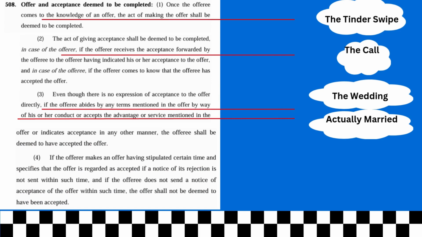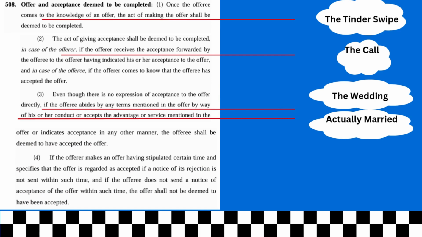Offer and acceptance deemed to be completed once the offeree comes to the knowledge of an offer. So चारवटा कुरा देखाउँछु है म तपाईलाई. Subsection 1, subsection 2 र subsection 3 of the National Civil Code itself. Okay? And I will show you the 4 elements, not on the Wicks versus Tybalt ko case. The 4 elements of तपाईको Tinder swipe, the Tinder swipe case. अनि Wicks versus Tybalt मा के हुन्छ, के एलिमेन्ट्सहरु थिए, कुन एलिमेन्ट्सहरु अफ अ कन्ट्र्याक्ट स्याटिस्फाई भयो, कुन भएनन्, त्यो तपाईको काम हो हेर्ने, है? That is your homework. Now let's look at section 508 को wording.